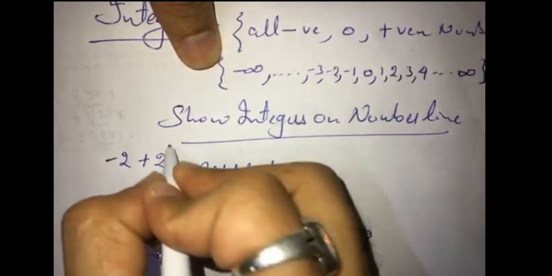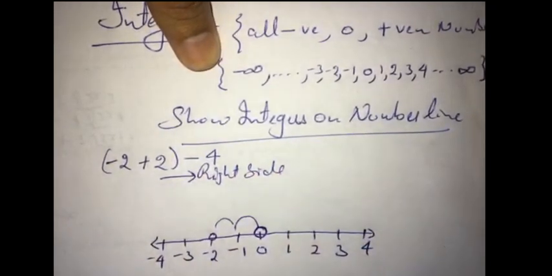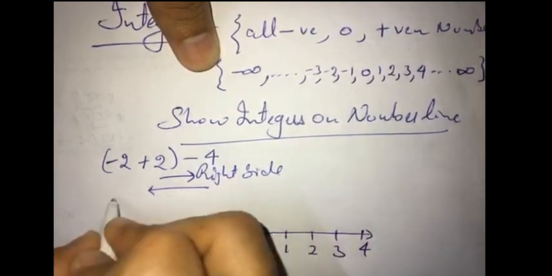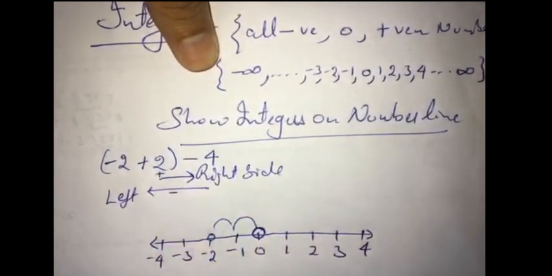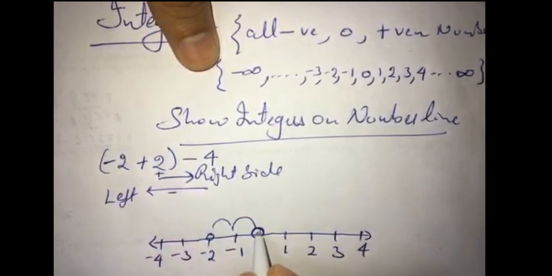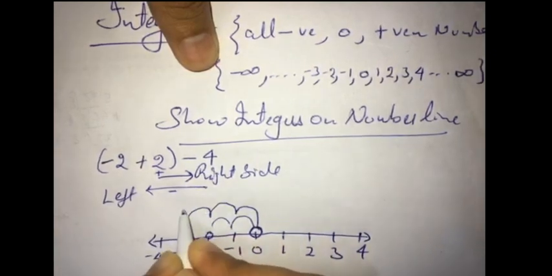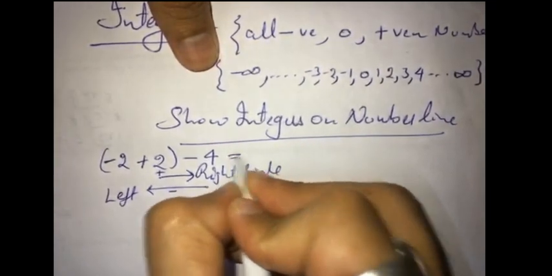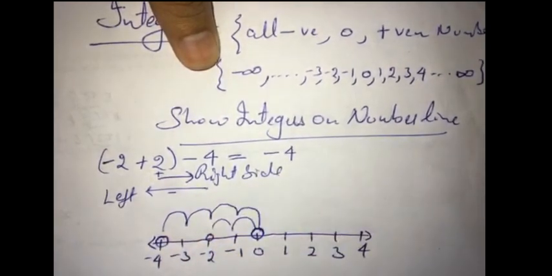And if I say subtract 4 from this, on subtracting we will move left. This is for addition and this is for subtraction. Now we will move 4 steps towards the left. 1, 2, 3 and 4. The number will be minus 4. This is how you can show it on a number line.